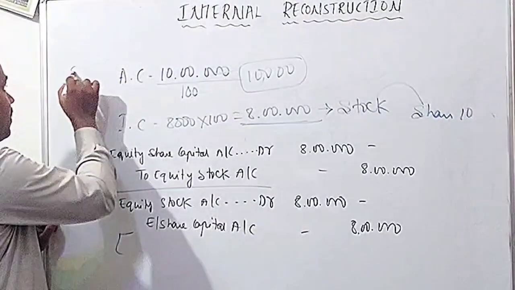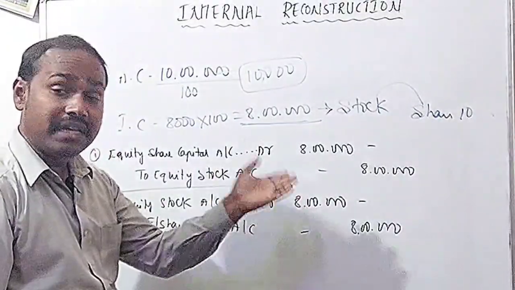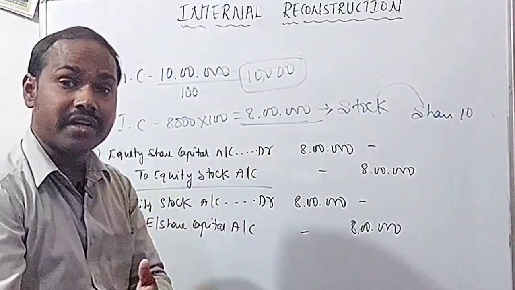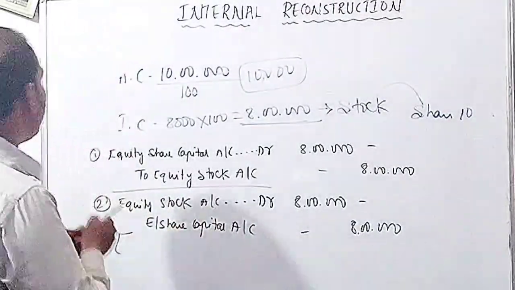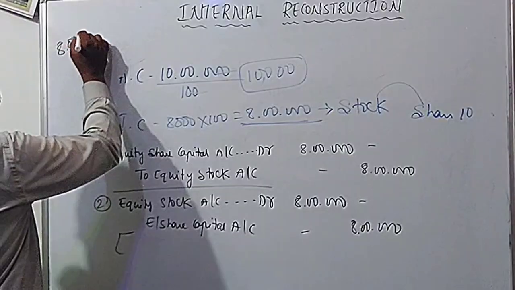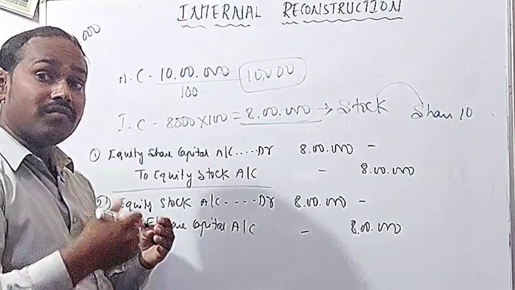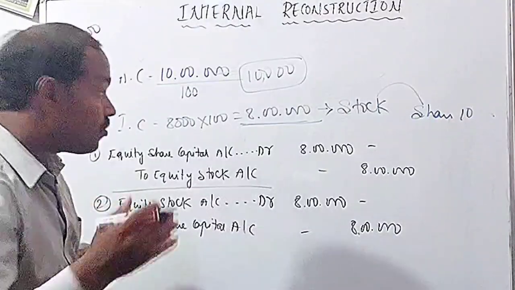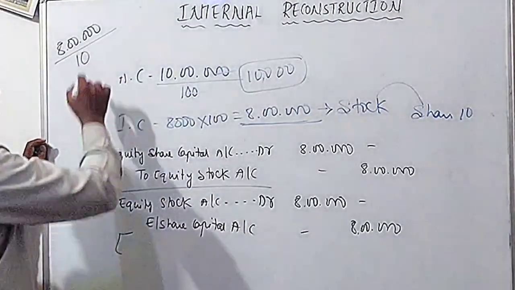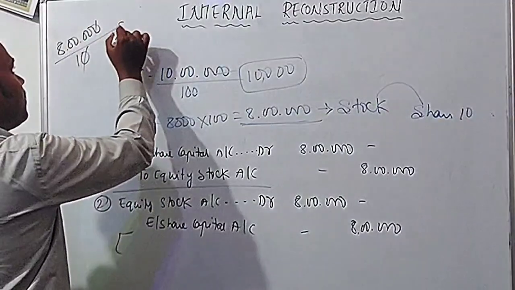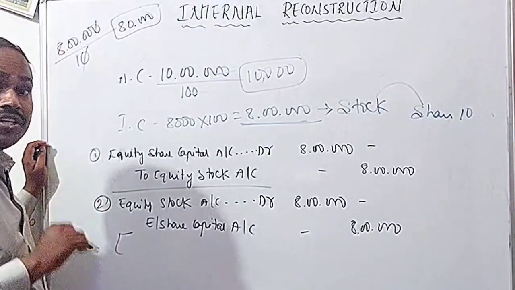The total value of equity stock is 8 lakh rupees, and that is going to be converted into a number of equity shares of rupees 10 each. The value of one share is 10 rupees, so 8 lakh divided by 10 gives 80,000. Then how many equity shares are there? 80,000 equity shares are there.